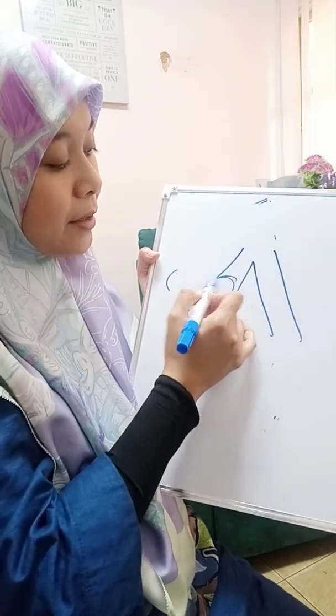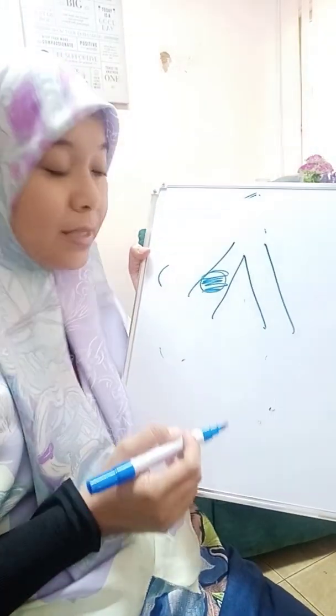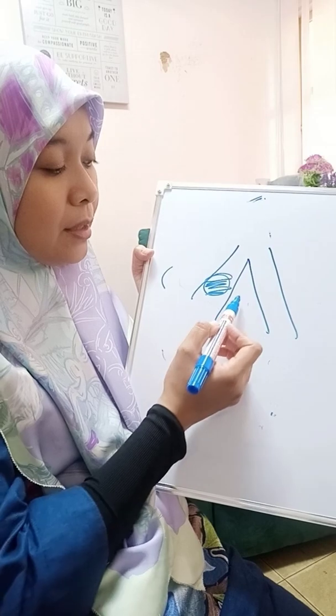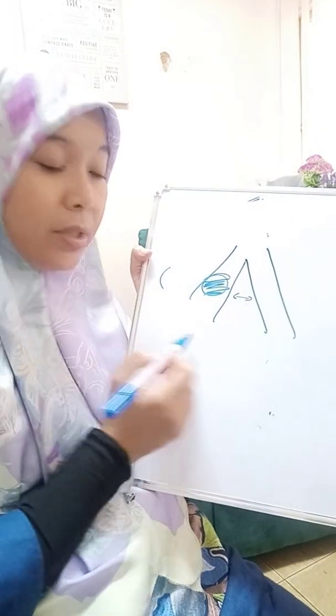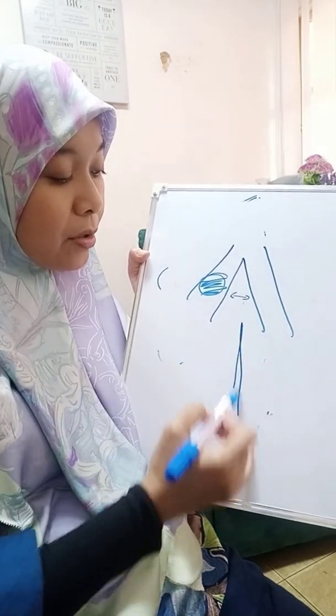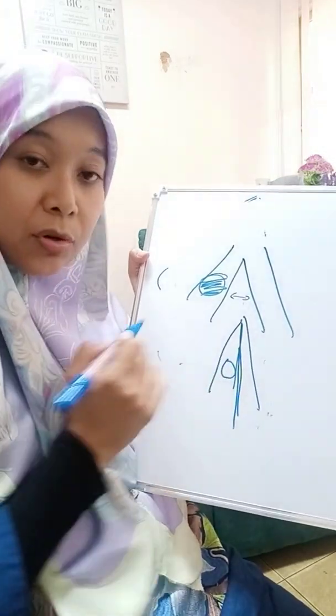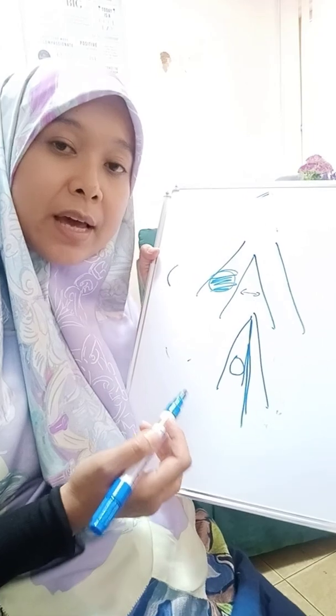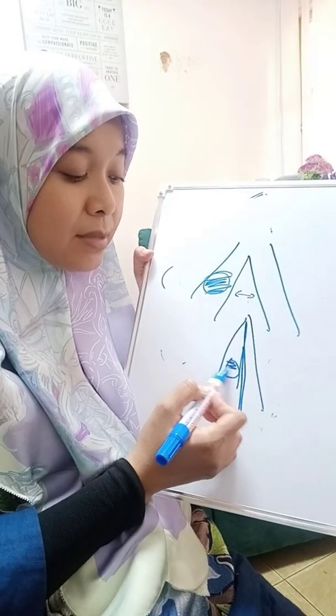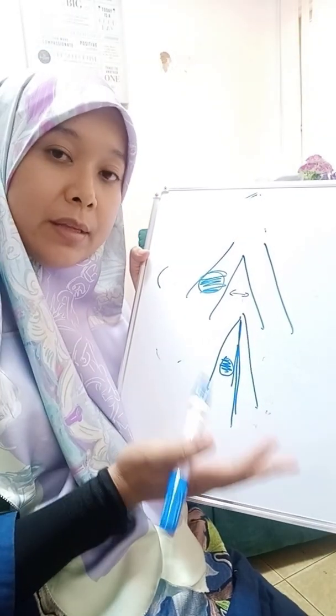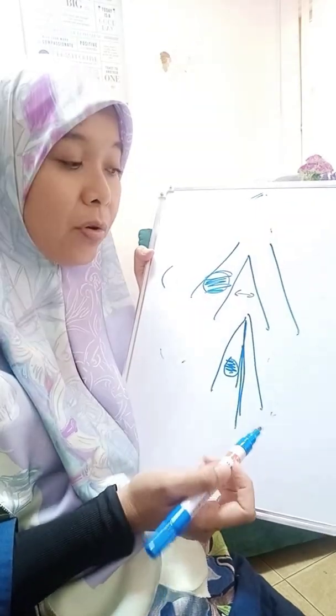The mass is here. If the mass is here, it doesn't hinder the glottic closure. Still, the vocal cord can come together because the mass is on top here. But why does the patient have hoarseness? Because this mass lesion causes problems in the vibration of the vocal cord.